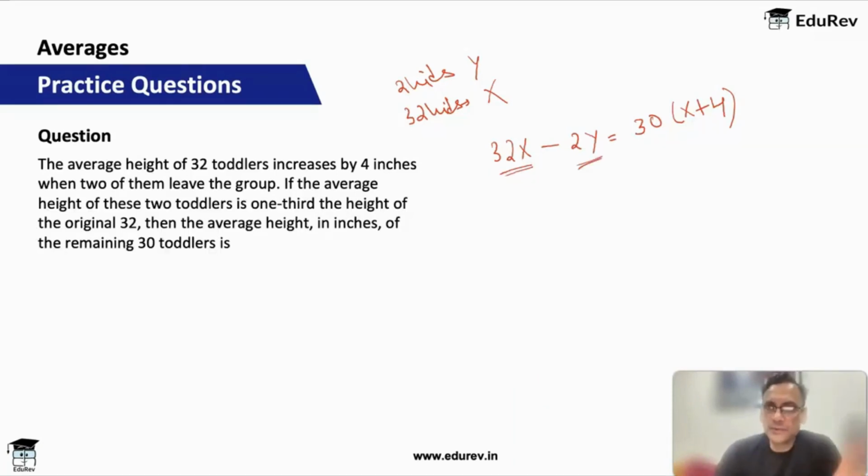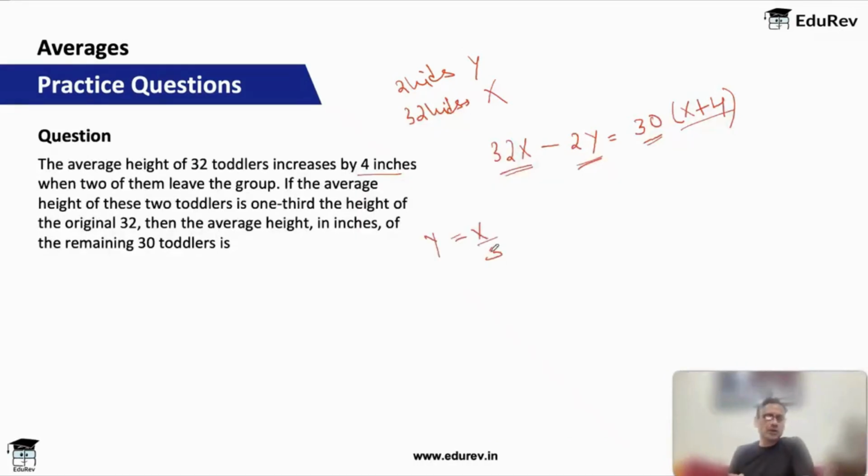So the remaining sum of heights should be 32x minus 2y, which should be equal to, now there are only 30 kids because 2 kids have left. So there are 30 kids into their average height, which is x plus 4, which is given to you, that 4 inches it has increased. So this is my equation. You have 2 variables. Okay, and then it says if the average height of these 2 toddlers is 1/3 the height of the original 32, that means y is equal to x by 3. So this is my second equation.